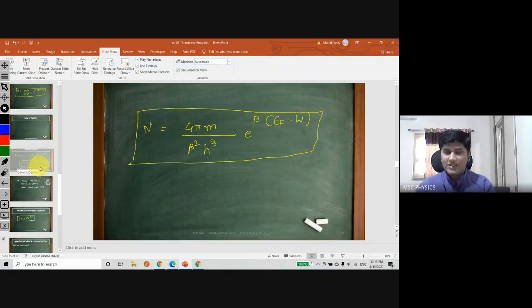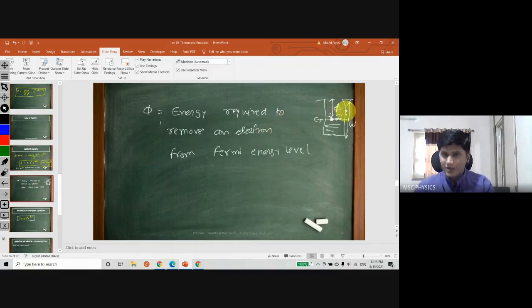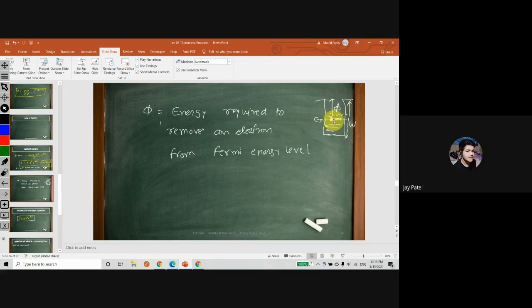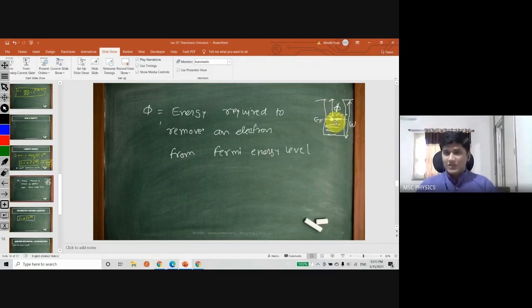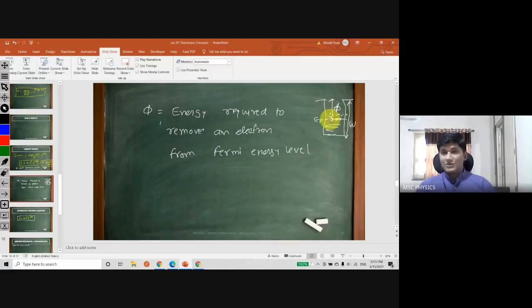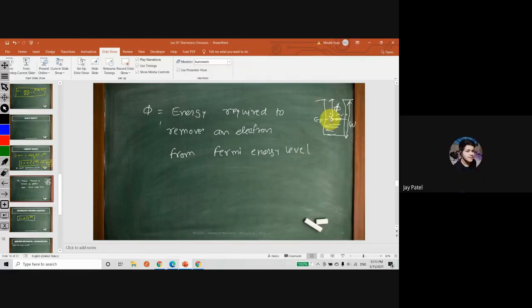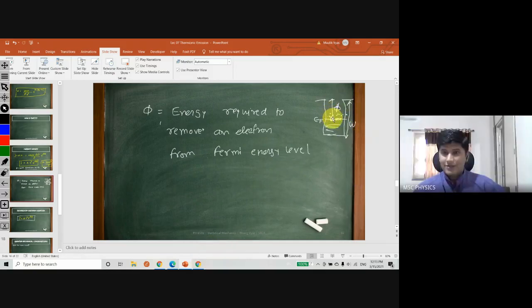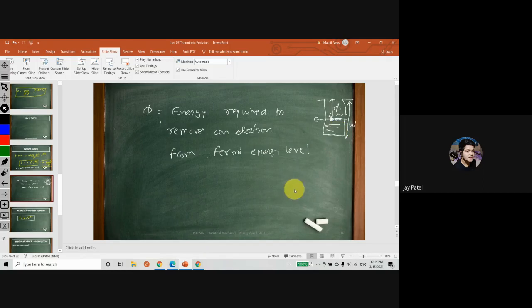So what we came to know is that there is some role of the work function during thermionic emission, but it does not mean that all the electrons above the Fermi level are going to contribute. The understanding is that electrons are mostly below the Fermi energy level. Yes, in most cases electrons are below the Fermi energy level, but that is why it is W minus EF. Actually, it is a bit confusing. Like W minus EF is equal to 5, but is that due to the approximation that most of the electrons are below the Fermi energy level?